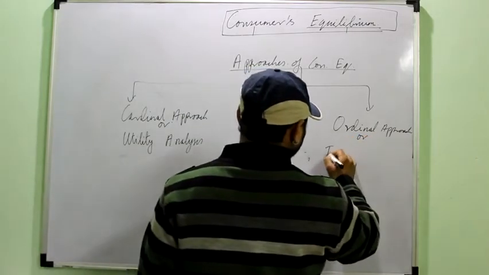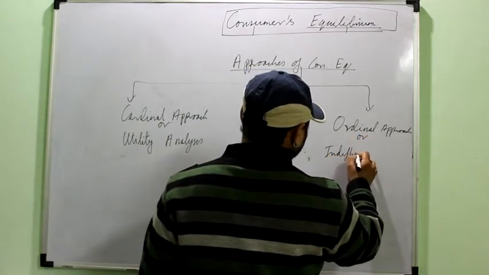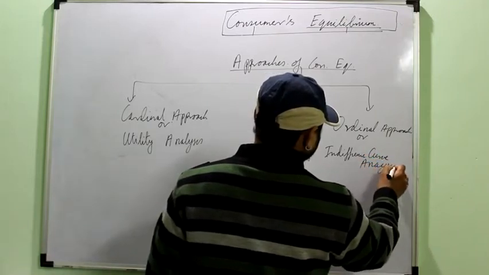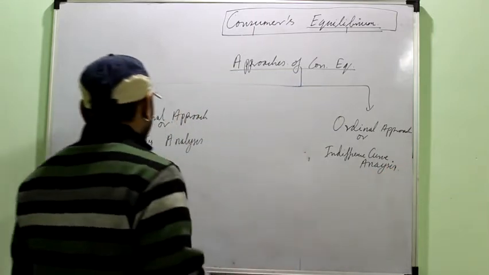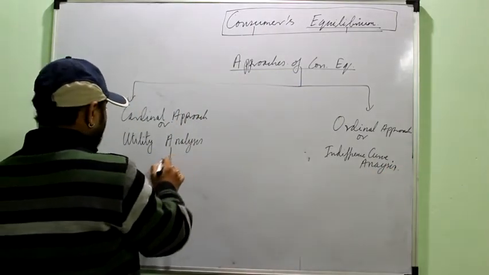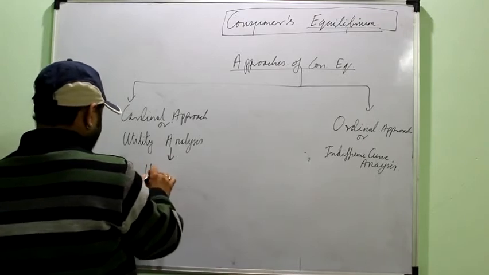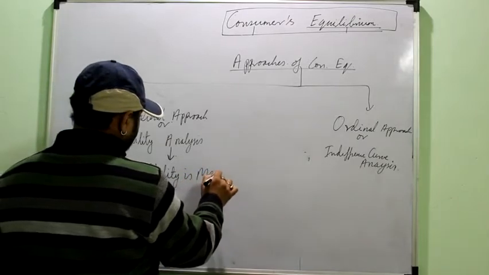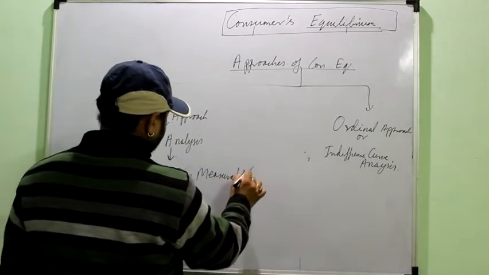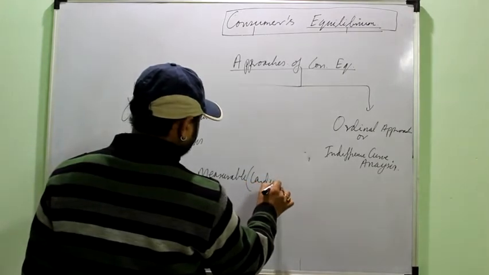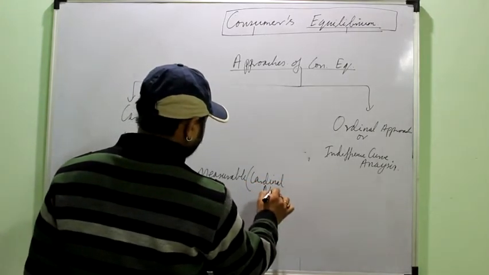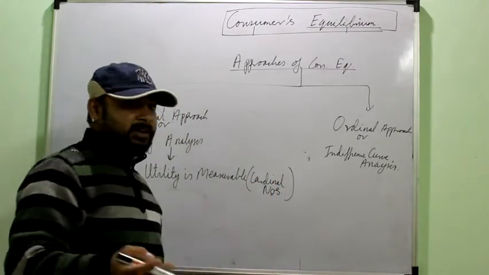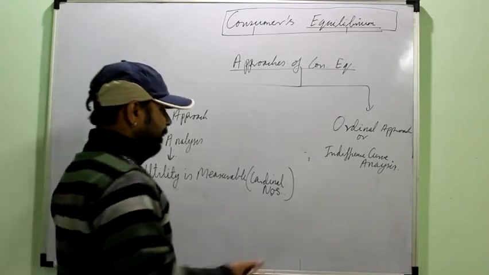The ordinal approach can also be called indifference curve analysis. The cardinal approach assumes that utility is measurable in cardinal numbers. Cardinal number means that it is measurable in 1, 2, 3, 4 units, not in points.